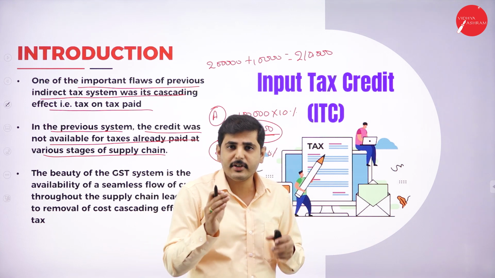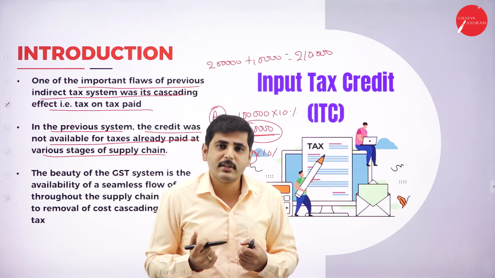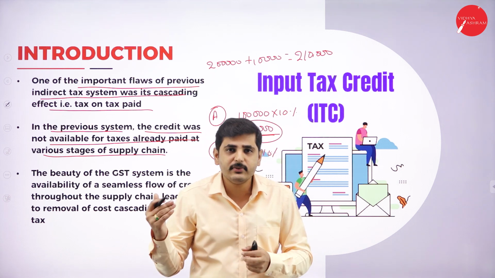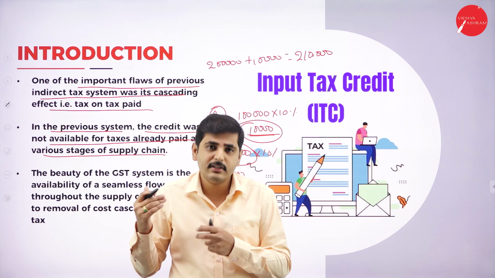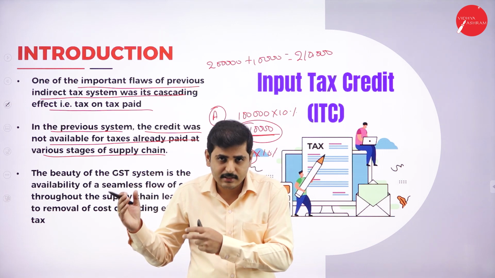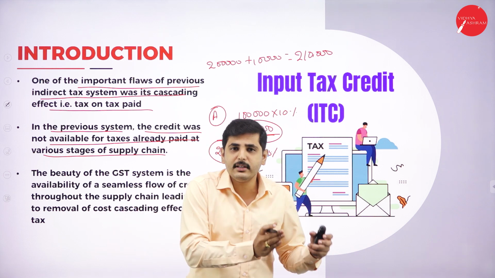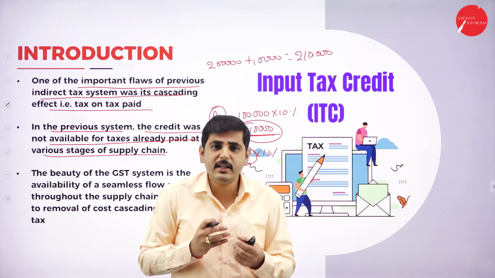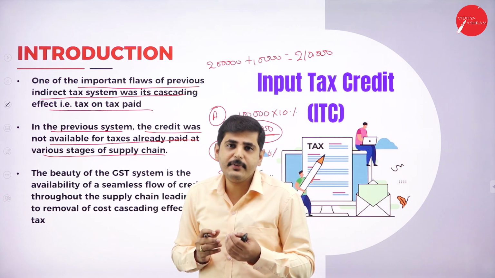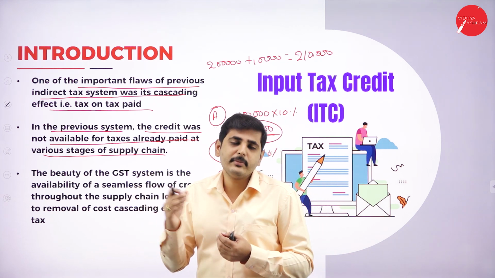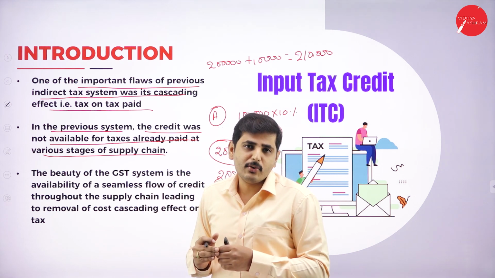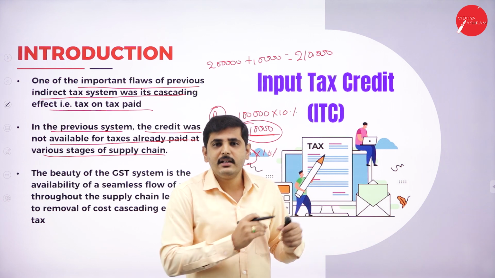Earlier there was no single tax system throughout the country, because different states had different types of tax systems. Even though the goods were produced in Tamil Nadu, if they were sold in Karnataka, it was very difficult to get the tax credit from the government, because they were produced in Tamil Nadu and sold in Karnataka.